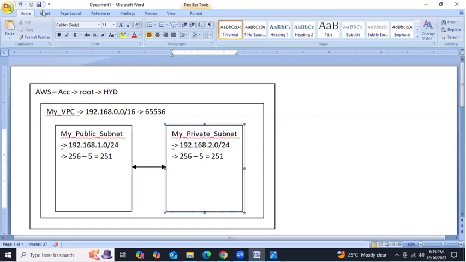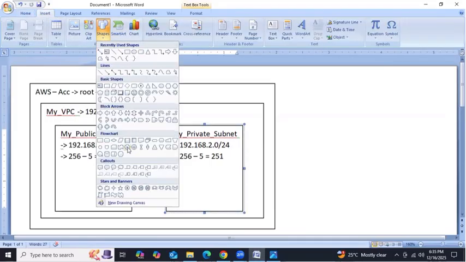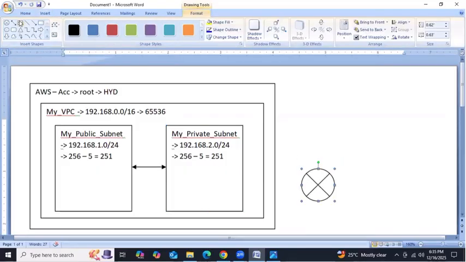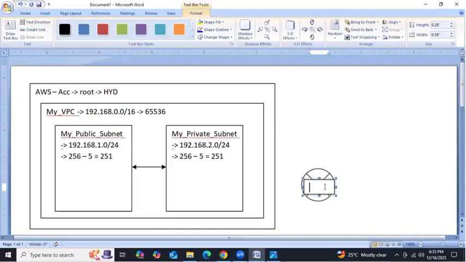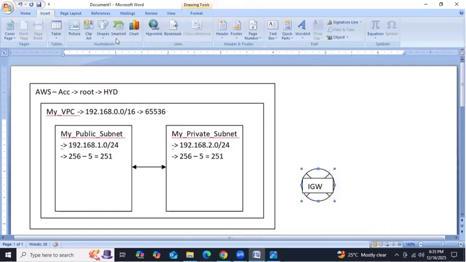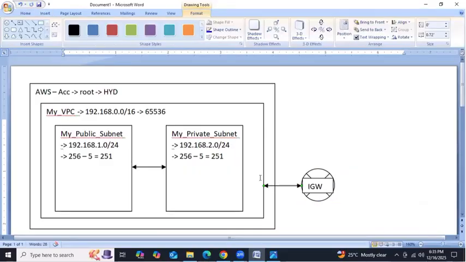Remember, what do we need to do next, after completing the subnets? Yes, guys. Next step, we need to create IGW, right? Internet gateway. So this is our internet gateway, IGW. This IGW, we need to attach to whom? To the VPC. This outline is a VPC, right? So we need to attach it to the VPC. Got it, guys? I hope you're clear, right?